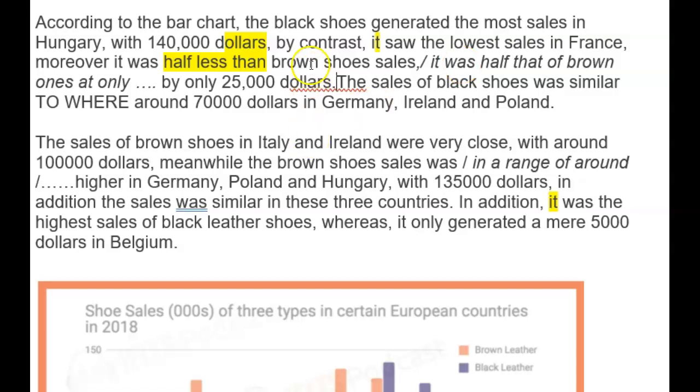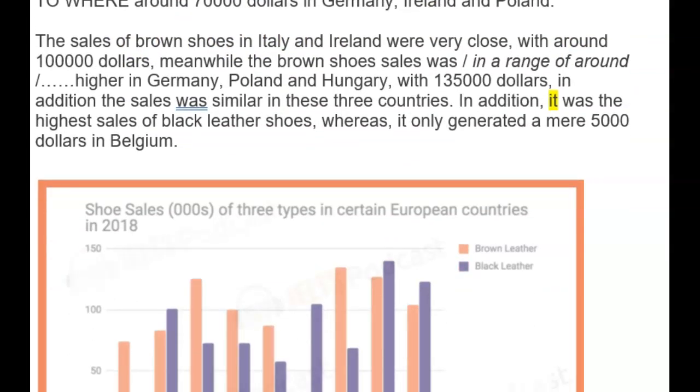Don't just do one paragraph of black, one paragraph of brown, because that's quite boring. And the examiner will think, well, okay, but that's not very skillful. Your skill is to group things together. So this is a nice grouping here. That's a good grouping. And here as well, you've started off this nicely. Italy and Ireland in a nice group there with around 100,000. Meanwhile, brown shoes were in a range of around something in Germany, Poland and Hungary at 135.